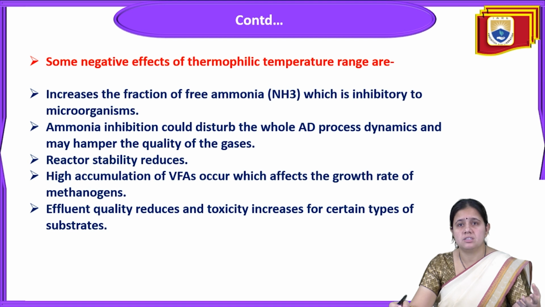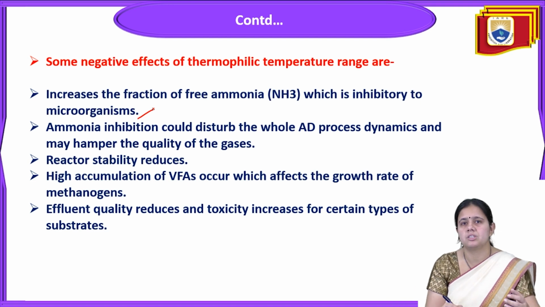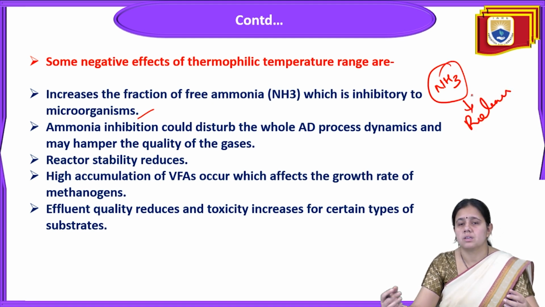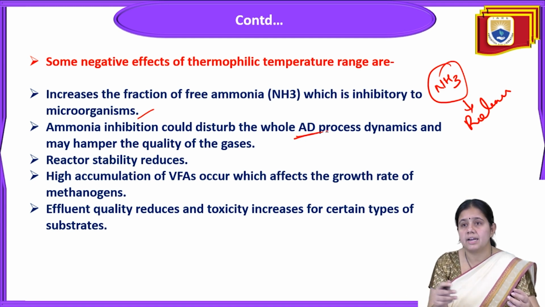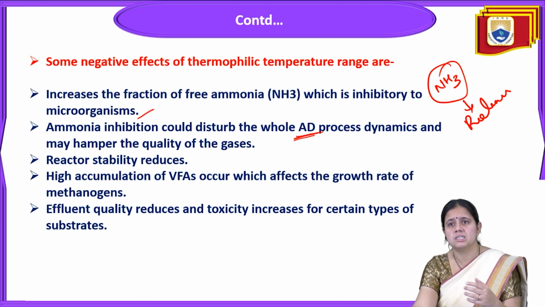Now we'll discuss the negative effects of the thermophilic temperature range. If the temperature is more than 65 degrees Celsius, there is an increase in the fraction of free ammonia, which is inhibitory to the microorganisms. Ammonia is going to be released. This ammonia is not good for microbial activity, and ammonia inhibition could disturb the whole anaerobic digestion process and dynamics and may hamper the quality of the gases.